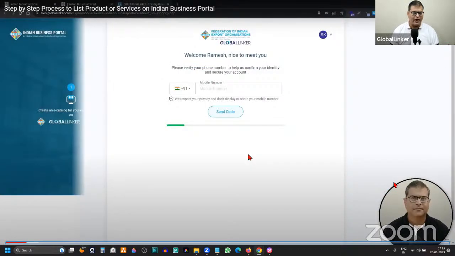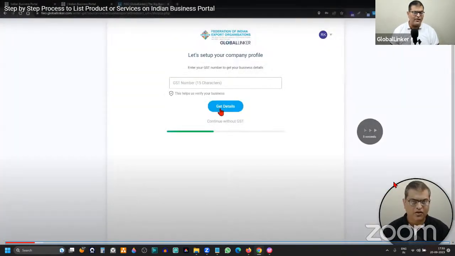Then you'll have to do a mobile verification and GST number verification. Now, many people ask us why do you need our GST number? So the GST number is used to check whether the business is actually a registered business or not, or whether it is a genuine business or not. So it is used for business verification. Now, many people think, what is the need? Why should I provide my GST number to these guys? I should continue to use the platform.